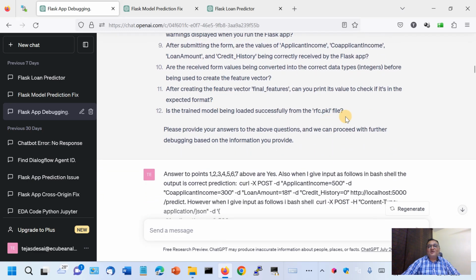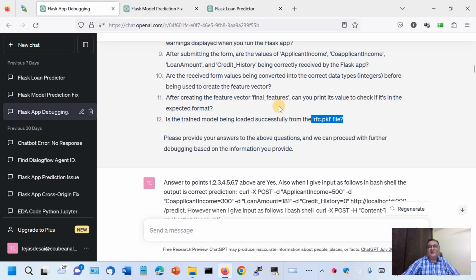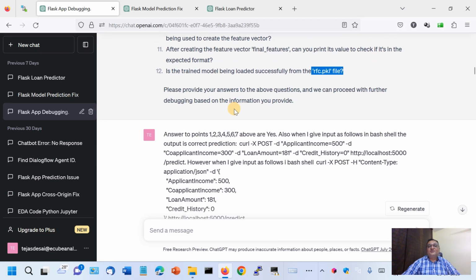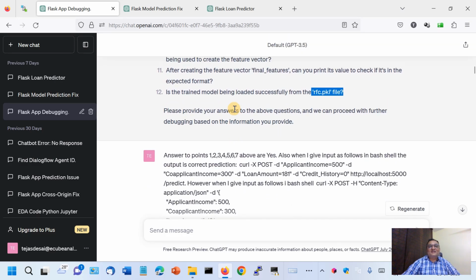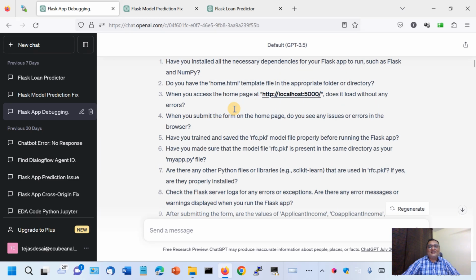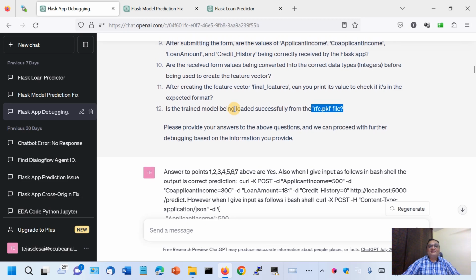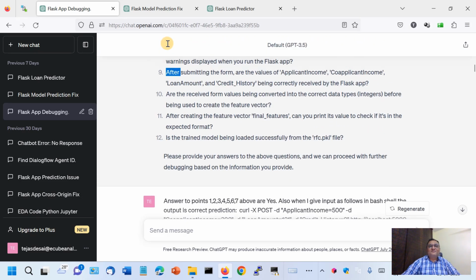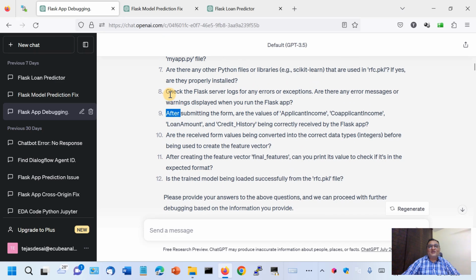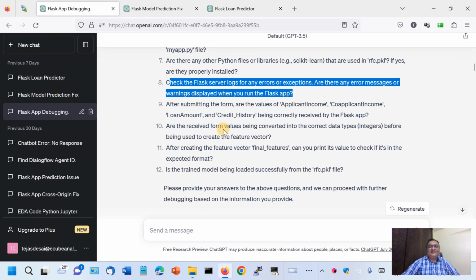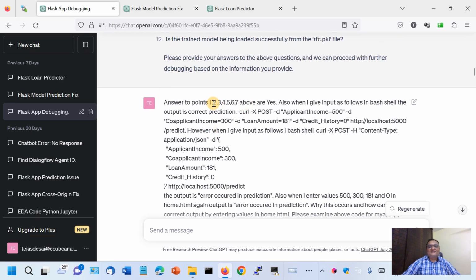Is the model which you are using for prediction, rfc.pickle or loan model.pickle, present in the same directory as myapp.py, or did you forget to create the model? Then questions like what are the server logs, what is the error, and I answered that the answers to 1 2 3 4 5 6 7 are yes.